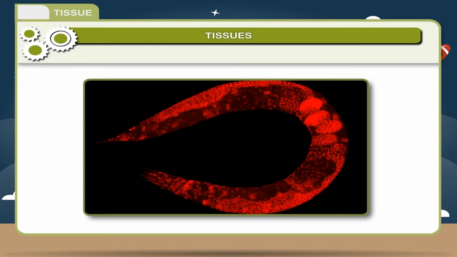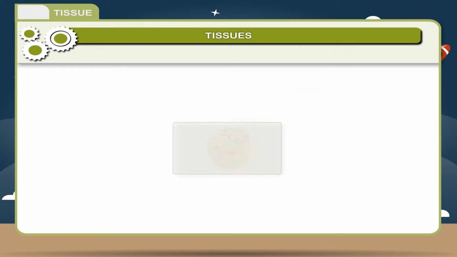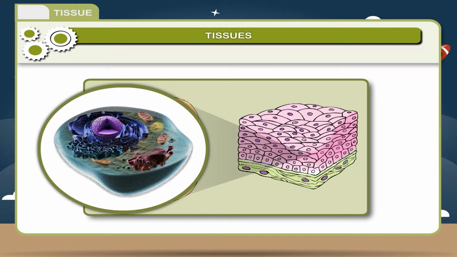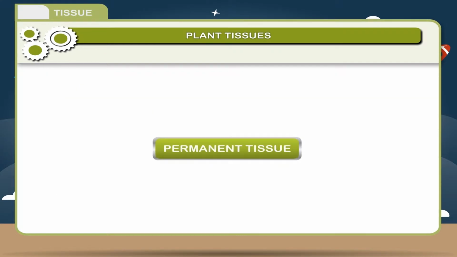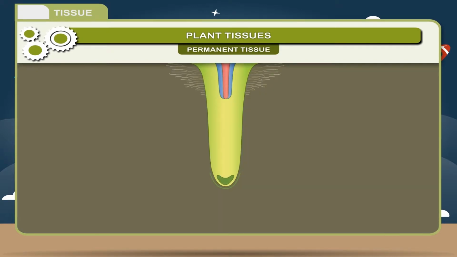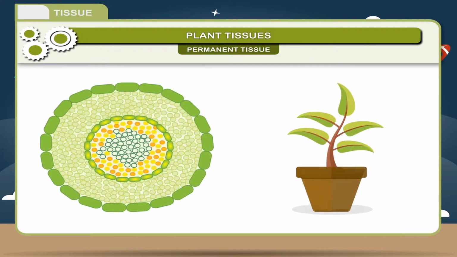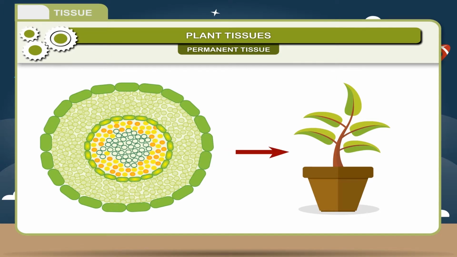Tissues. In multicellular organisms, cells exhibit division of labor in which similar cells join together to perform a particular function. A tissue is defined as a group of cells specialized to perform a particular function. Permanent tissue. When meristematic tissues cease to divide, they are converted into permanent tissues. These tissues constitute the whole plant.